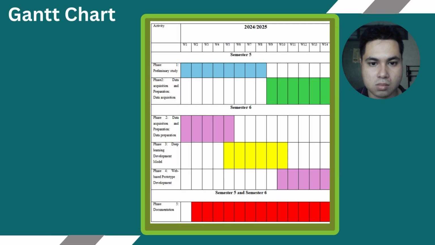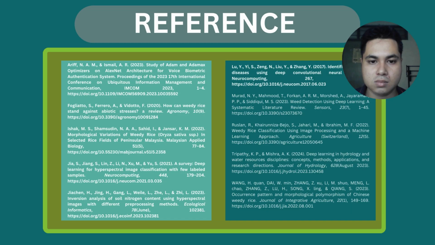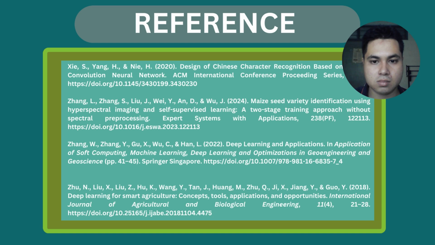This is the Gantt chart that is shown throughout this semester and next semester. This is the first page of reference. This is the second page of reference.